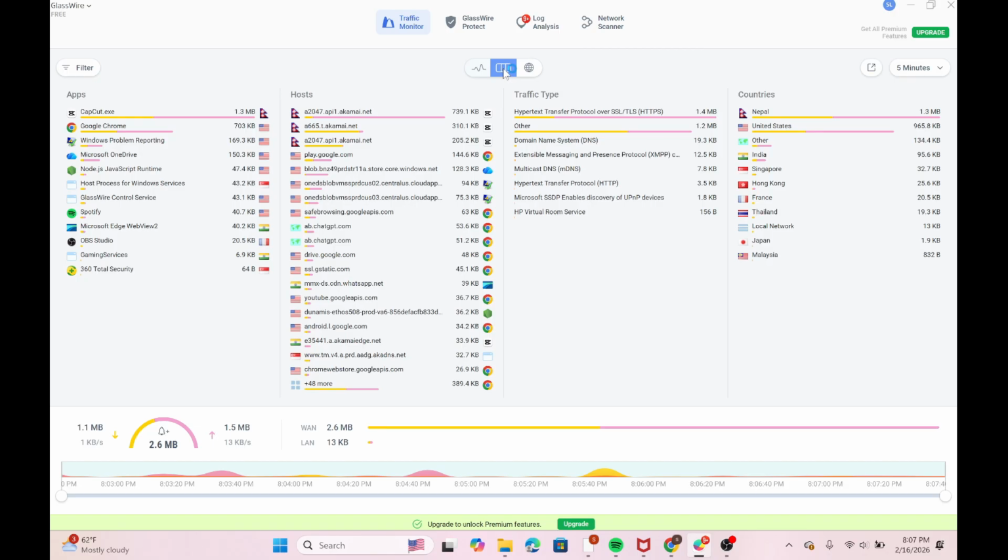And next you can click on this Usage tab at the top over here. Here you can view the detailed data usage by app, host, and traffic type. Sort the list by data usage to quickly identify which application is consuming the most bandwidth. If you see an unfamiliar or unknown app using a lot of data, that's something you should be suspicious of.